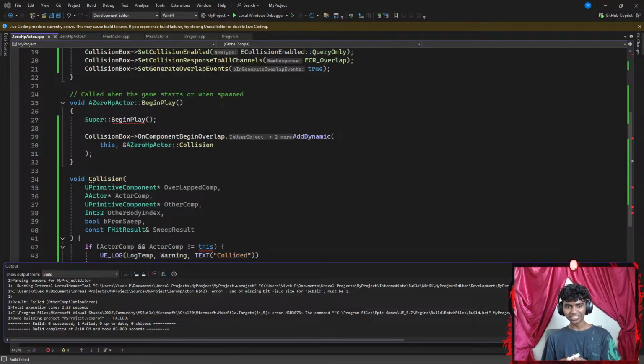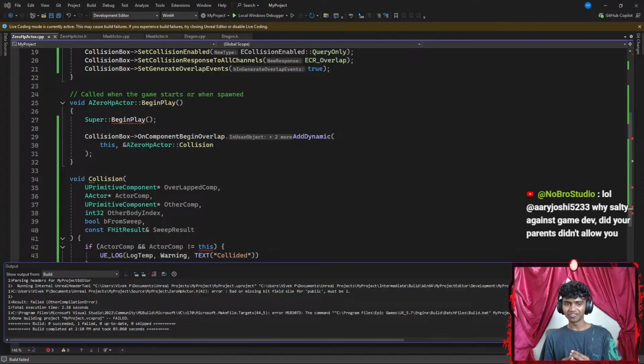Okay, damn, bro, it's on a roasting spree, guys. Roasting spree is kind of crazy. Well, why salty against game dev? Did your parents allow you? Oh, let's see. You were binding it there. You should not bind it in constructor. Oh, I see.